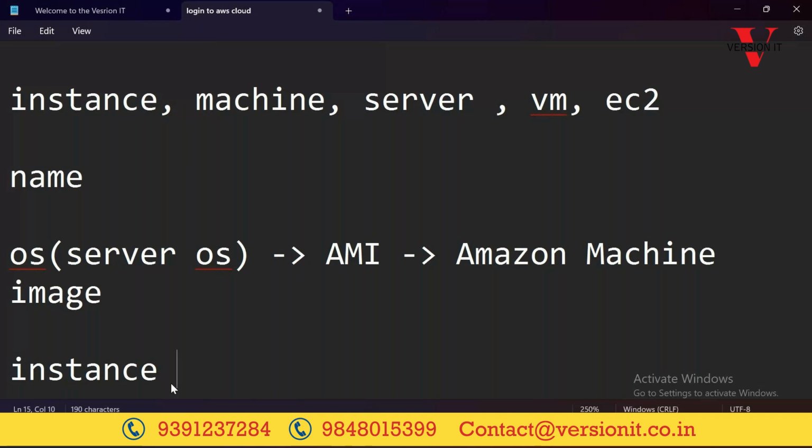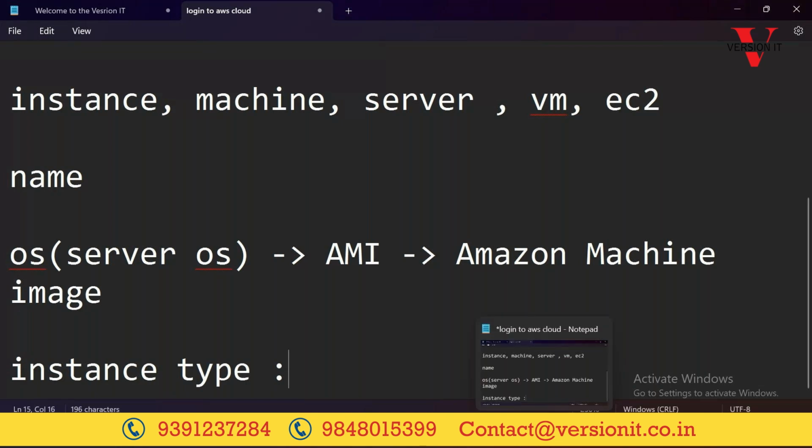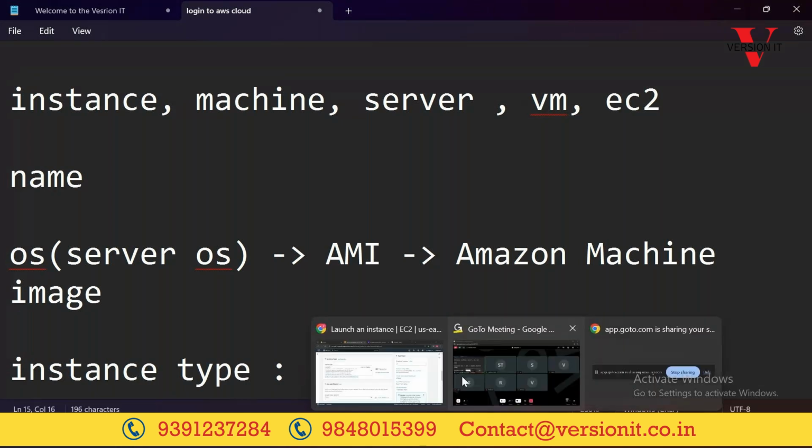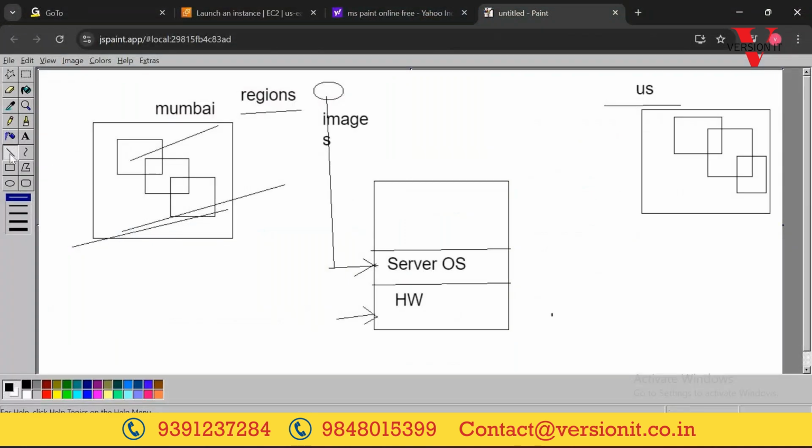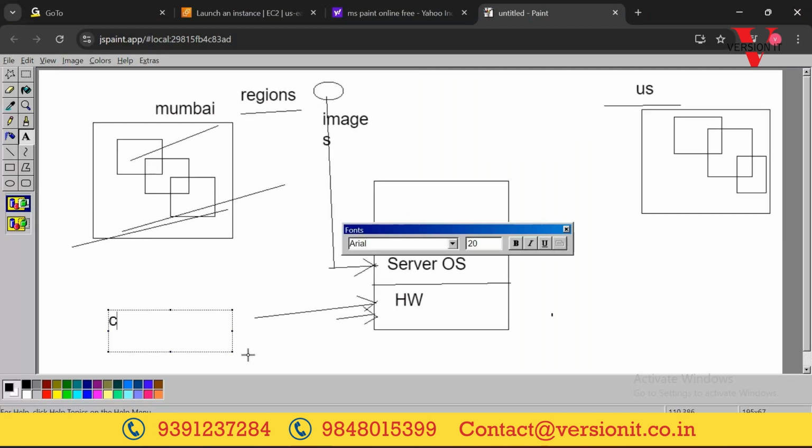Okay, so within the instance type, we need to mention the hardware we require. How much CPU is required for you, how much RAM is required for you. Here we need to mention the details of CPU capacity and RAM capacity. According to the hardware that you select, AWS will be calculating the bill. It's not that if you take 48 GB RAM, they'll be charging 2 rupees. For 24 GB also they won't charge 2 rupees, they'll be charging more than that. Example, 2 rupees I said.